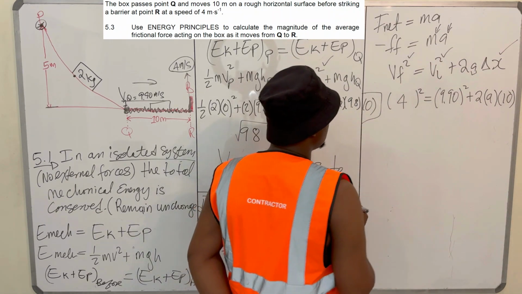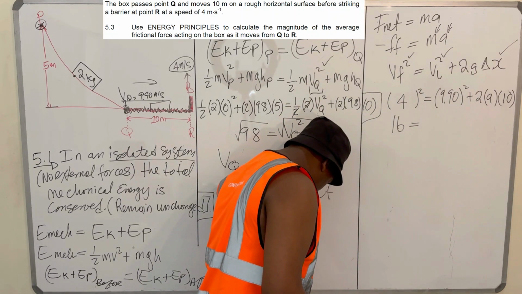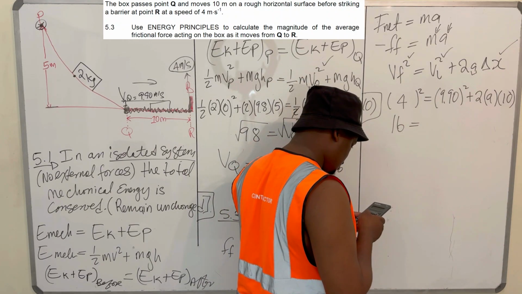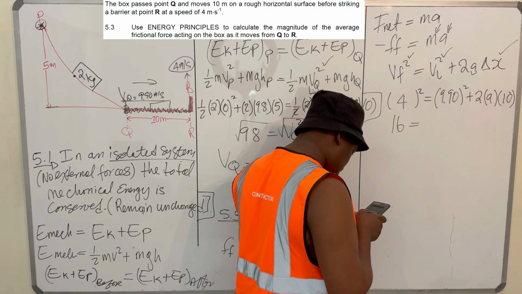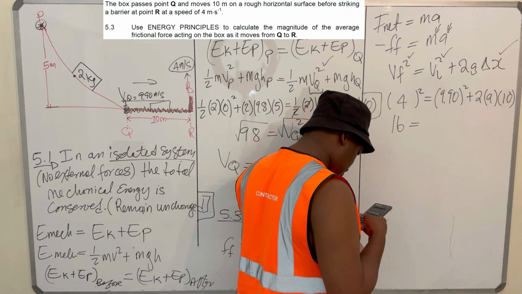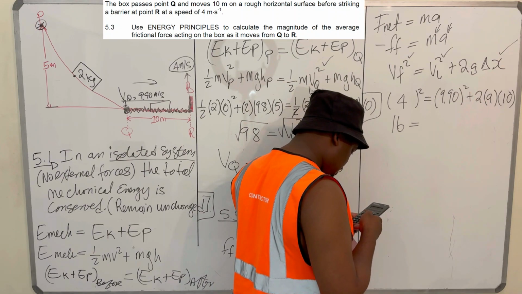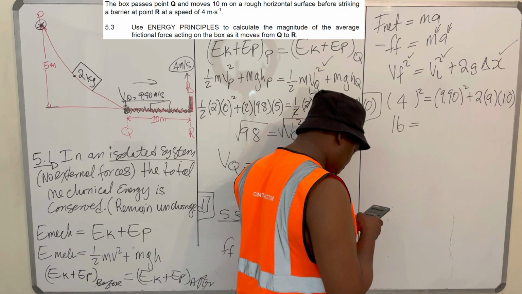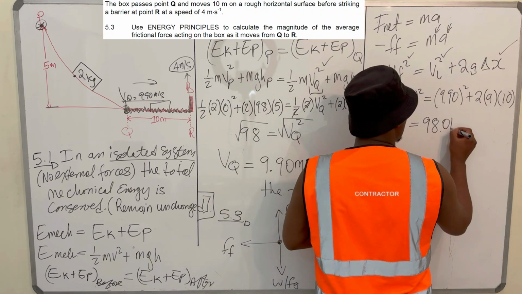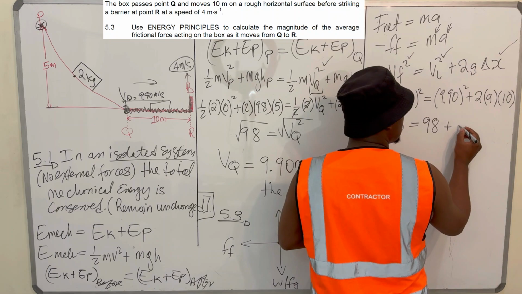So 16 is equal to, let me go to my calculator, 9.90 squared. 9.90 times 9.90 is 98.01, or you can just say 98, plus 20a.